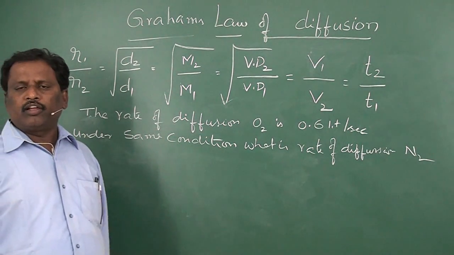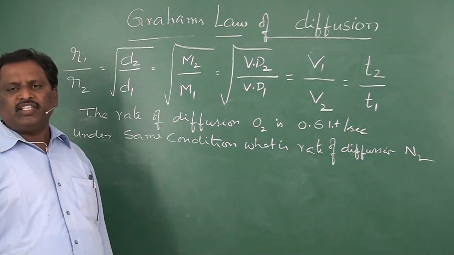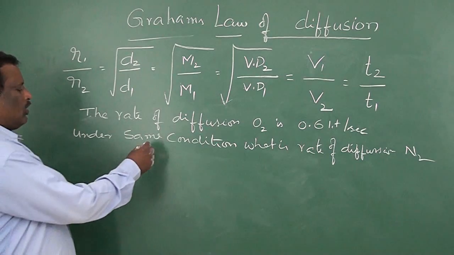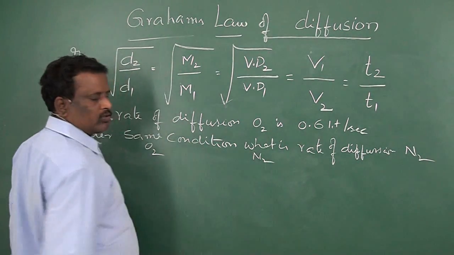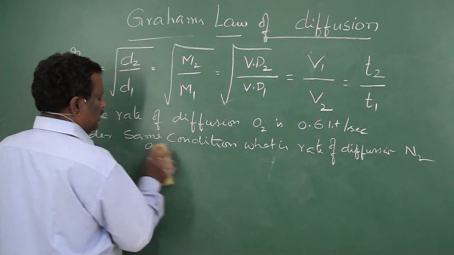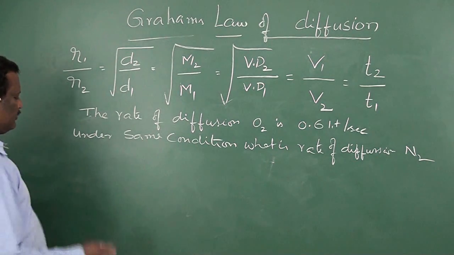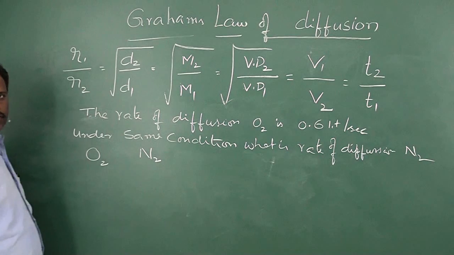We know that oxygen's molecular weight is 32 and nitrogen's molecular weight is 28. So the first gas is oxygen and the second gas is nitrogen.